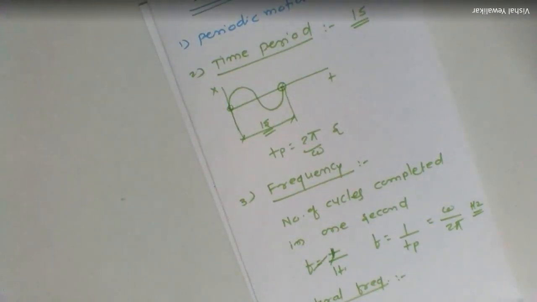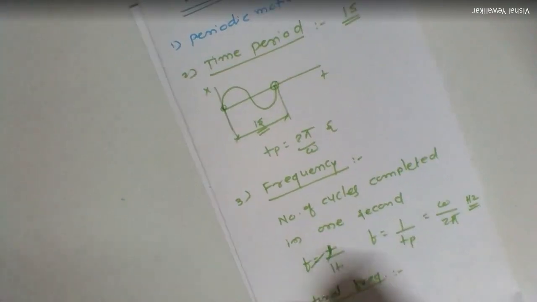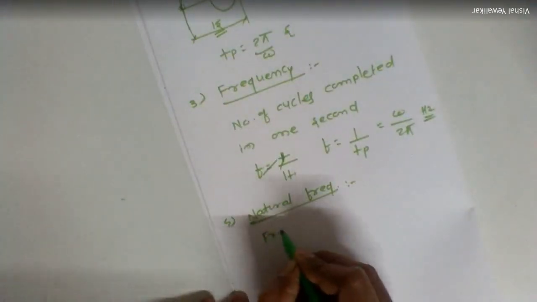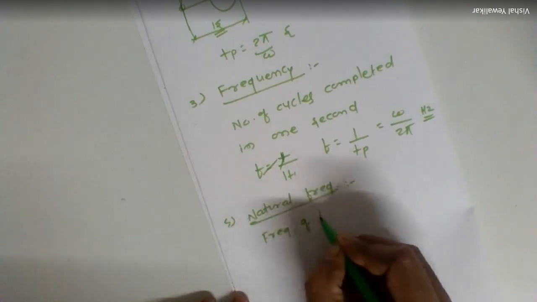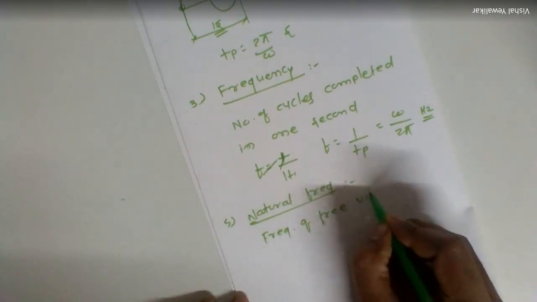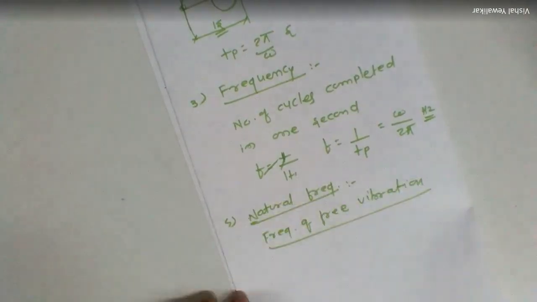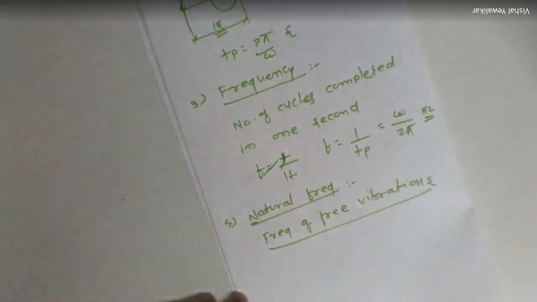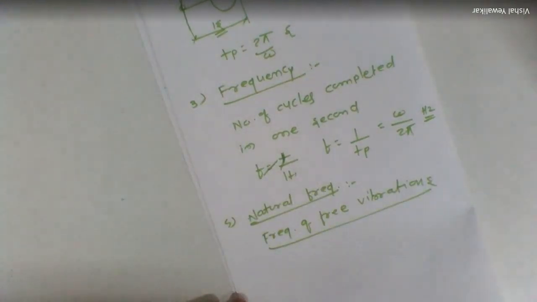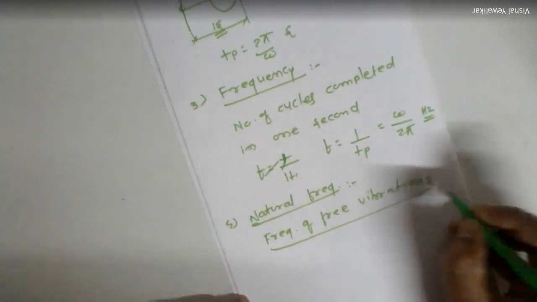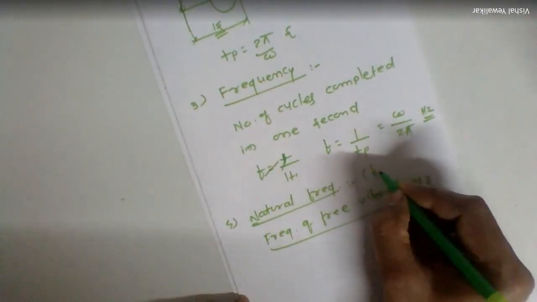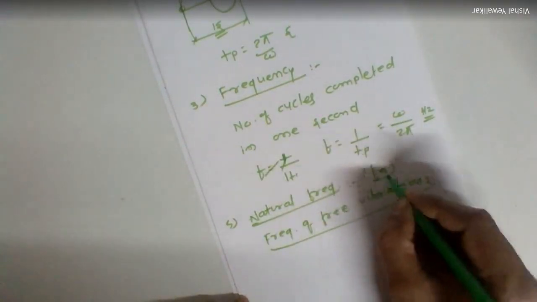In general we can also say it is the frequency of free vibrations. The simple definition of natural frequency is the frequency of free vibrations, and it is denoted by Fn, F suffix n, that is natural frequency.